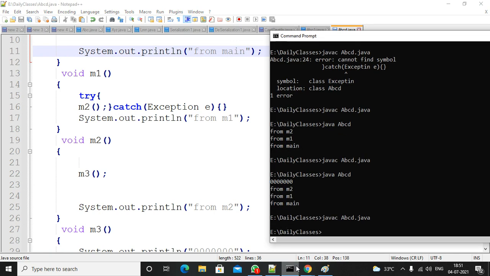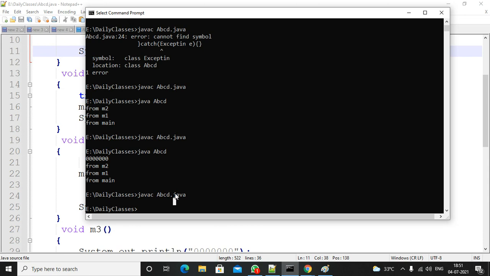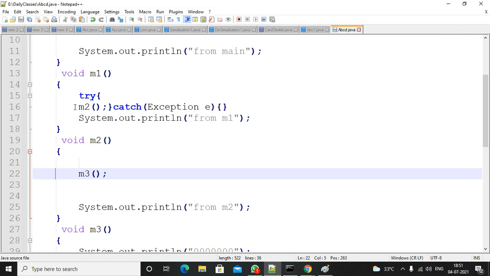Compile the code. Execute the code. So you will get zeros, from M1, from main. Right. So now you just try that one.